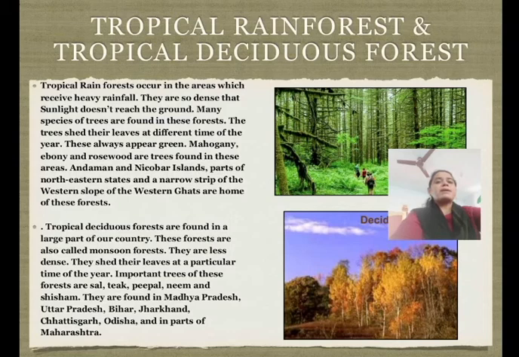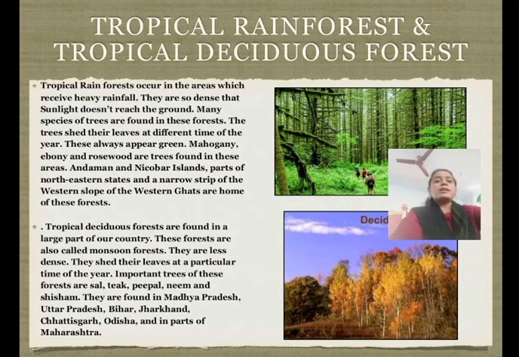Shedding of leaves in summer helps forest trees conserve moisture as water loss through evaporation is reduced. Trees of the tropical deciduous or monsoon forest are not as tall and dense as those of the evergreen forest. The most important species found here is the sal, which is an enduring hardwood with sweet fragrance. Salwood is very useful for making railroad ties. Another product that we get from this forest is lac.